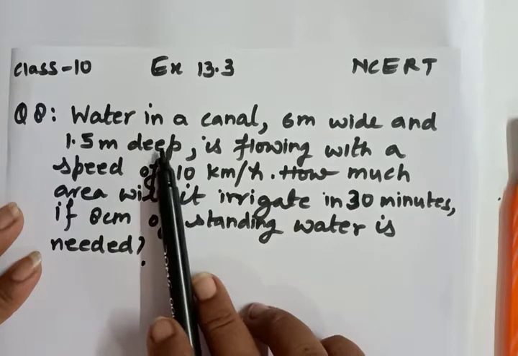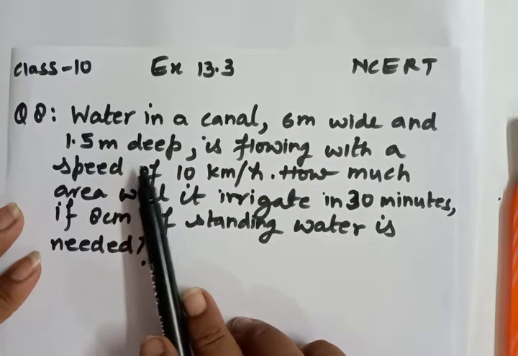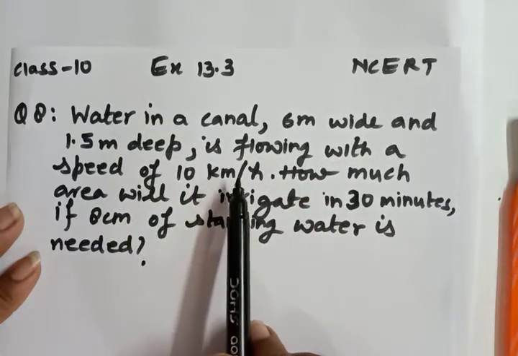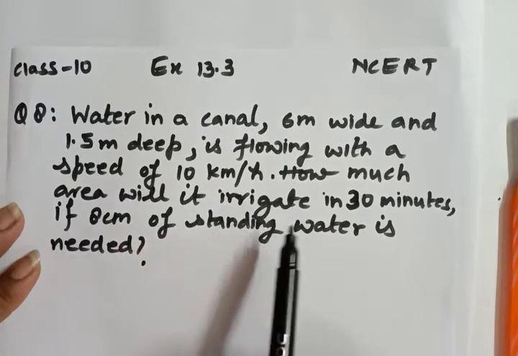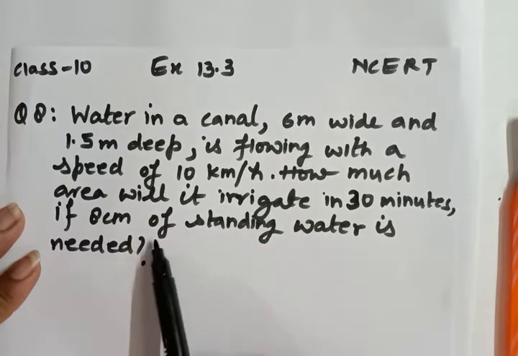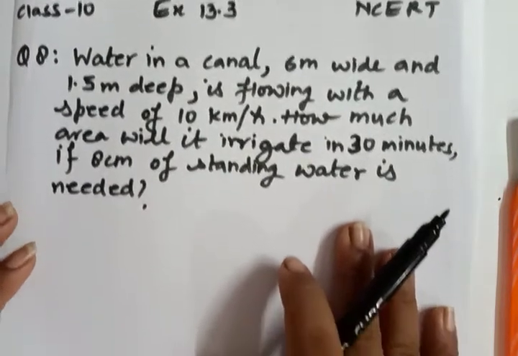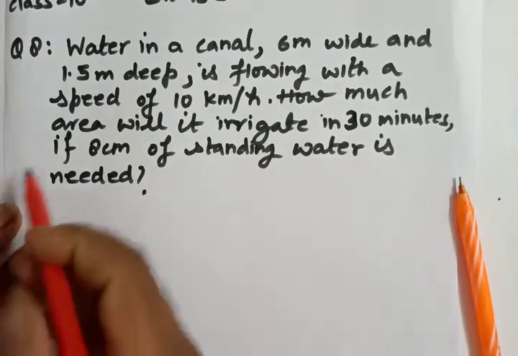So the question is: water in a canal 6 meter wide and 1.5 meter deep is flowing with a speed of 10 kilometer per hour. How much area will it irrigate in 30 minutes if 8 centimeter of standing water is needed? So this is the question, that we have a canal